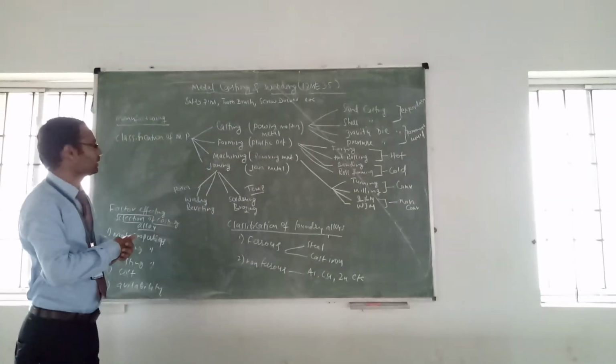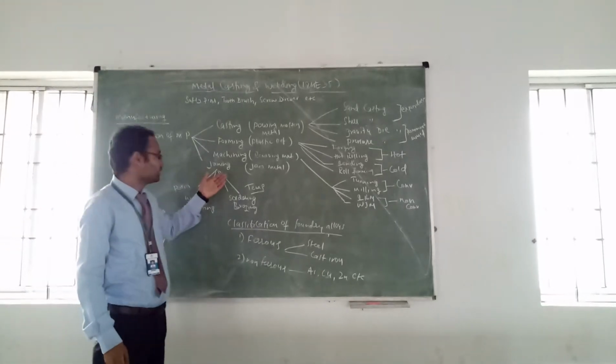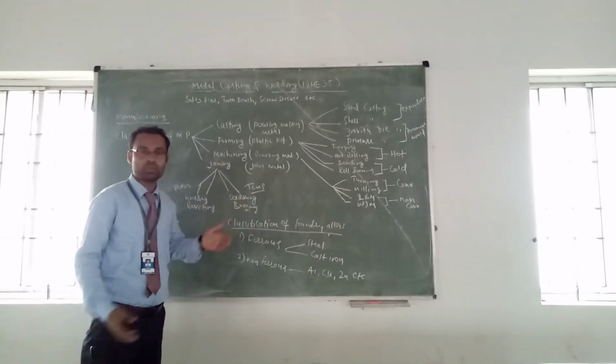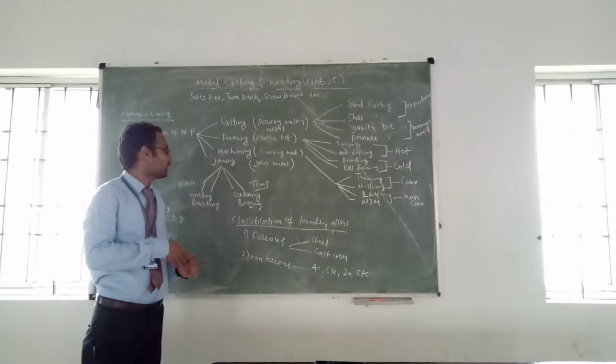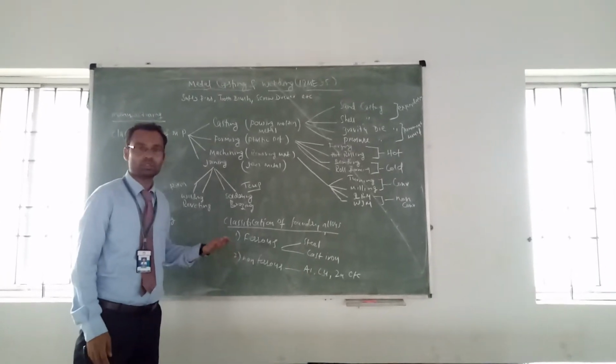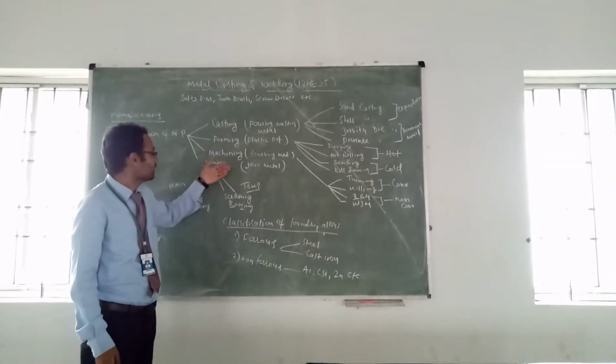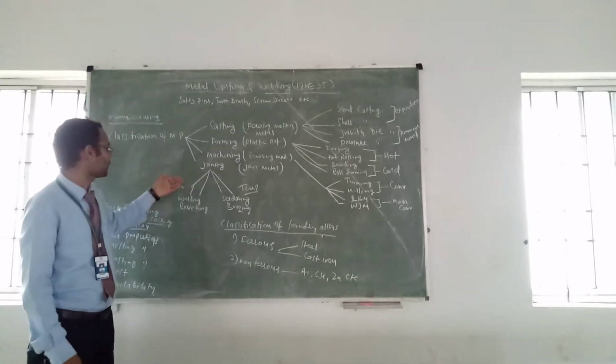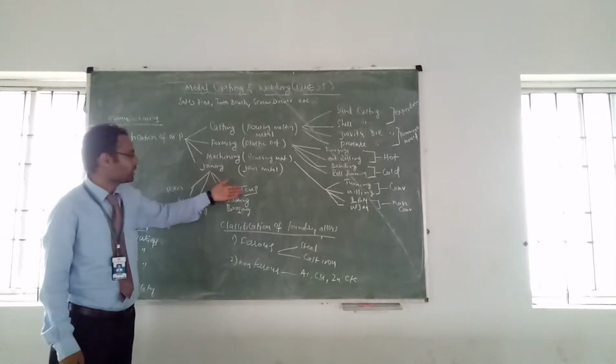Next one is joining. Joining, as you know, is nothing but the joining of two metal pieces to form a single component, like a permanent one, with or without application of pressure. That is called joining. Again, joining is classified into two types: a permanent type of joining and a temporary type of joining.